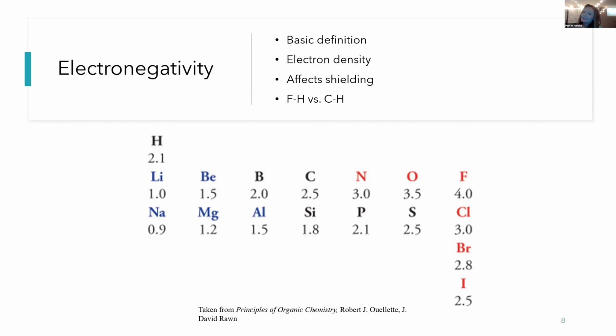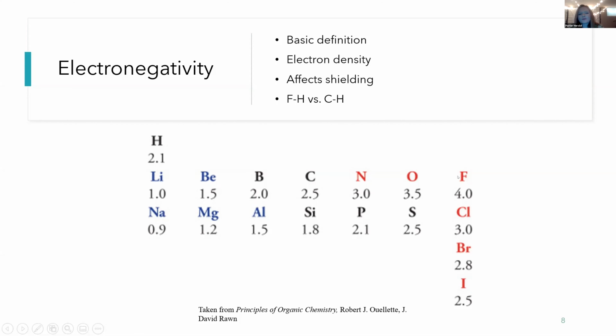And so if it affects shielding, it'll affect the net effect of the magnetic field that a nuclei feels when we do NMR. And then that will affect where our peaks are on our NMR graph. We can think of an example, like if we had fluorine bonded to hydrogen, or carbon bonded to hydrogen, these would be two very different bonds.